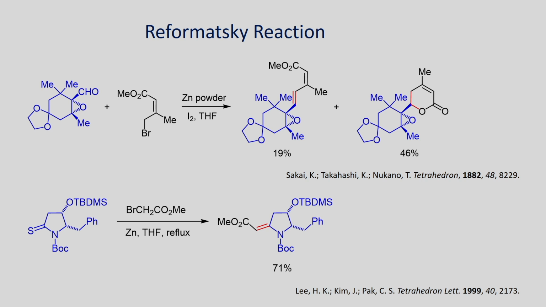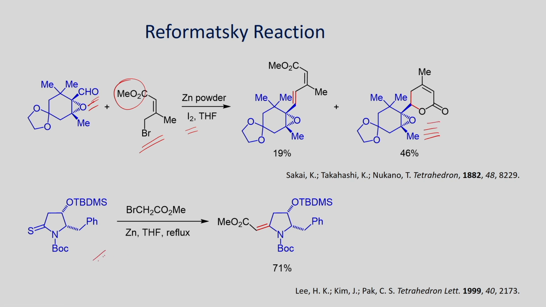Here some of the examples are shown where you can find the use of the Reformatsky reaction. Here the reaction of this allyl bromide is shown with this aldehyde in the presence of zinc powder and iodine, and you will be able to generate this lactone. After the reaction you will have the OH group which can undergo intramolecular reaction to give this lactone as a product.